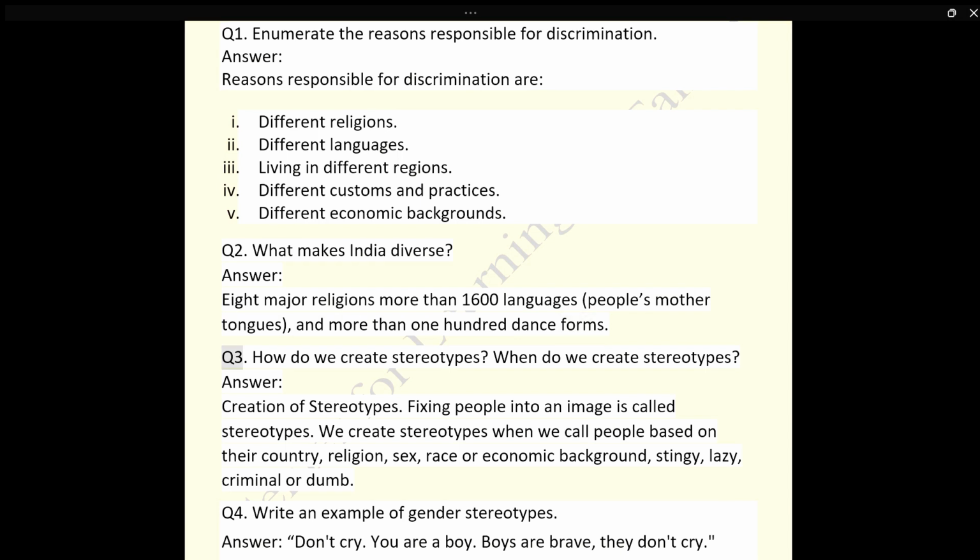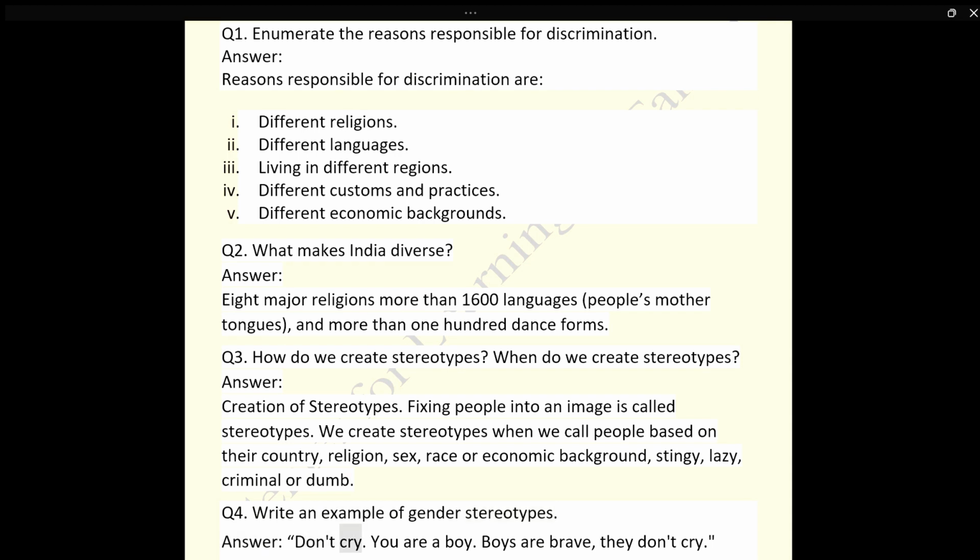Q3. How do we create stereotypes? When do we create stereotypes? Answer. Creation of stereotypes. Fixing people into an image is called stereotypes. We create stereotypes when we call people, based on their country, religion, sex, race or economic background, stingy, lazy, criminal or dumb.